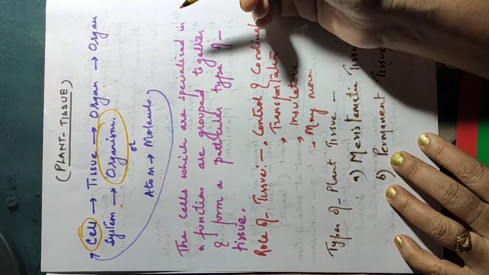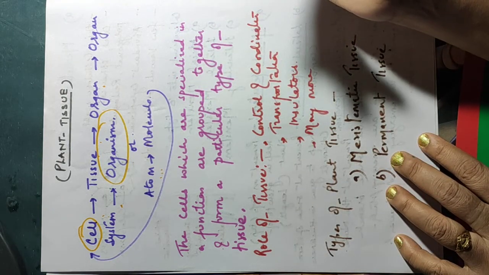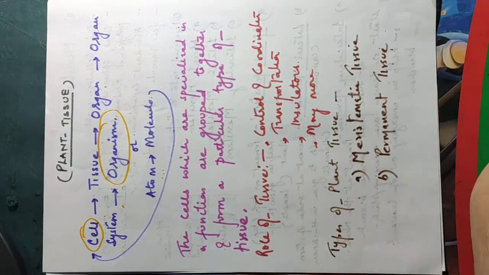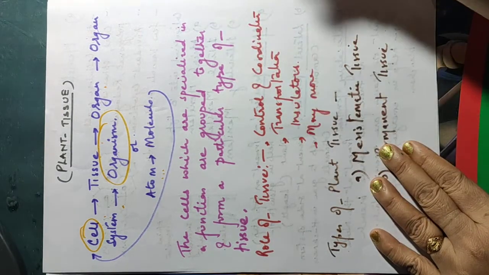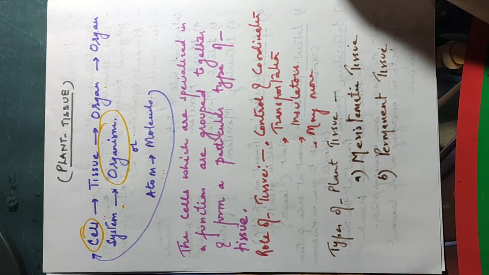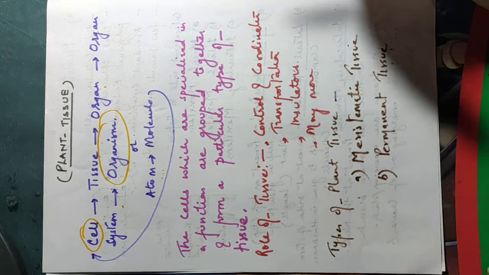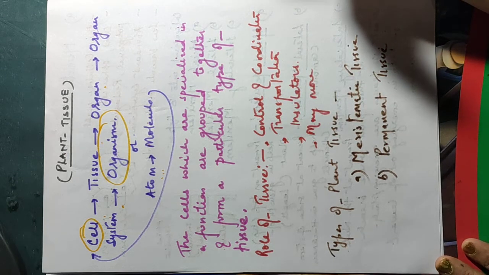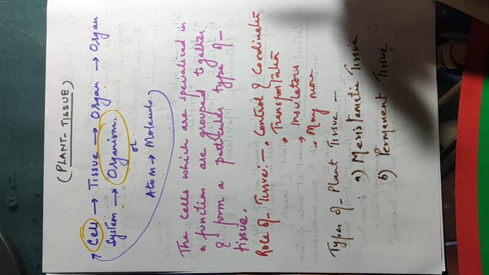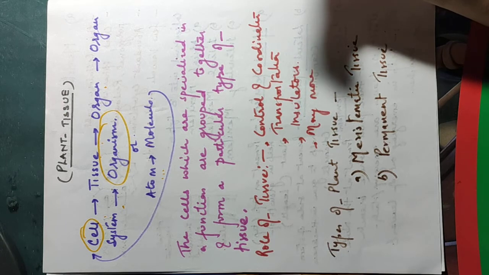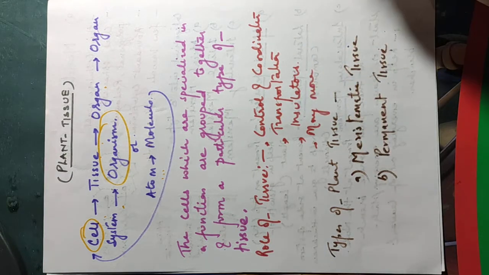The cells, when formed, undergo the process of differentiation according to the functions that they will perform. So the cells that have the same structure and features and perform the same functions form a particular type of tissue. Okay, so now let us start with the chapter where we will learn all about it. First of all, it's important to know what is tissue. We already explained to you that the cell is the basic structural and functional unit of life. So this is a small unit by which further the organism is formed.